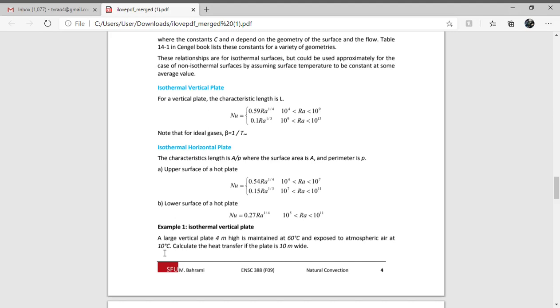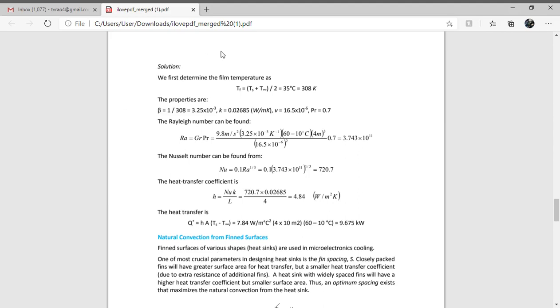We are asked to find the heat transfer. Since the air velocity is not given, we have to understand that it is natural convection, so we find the heat transfer with the help of natural convection.